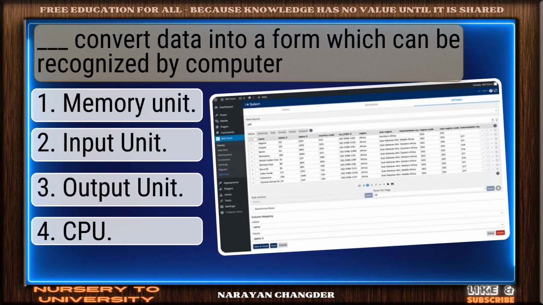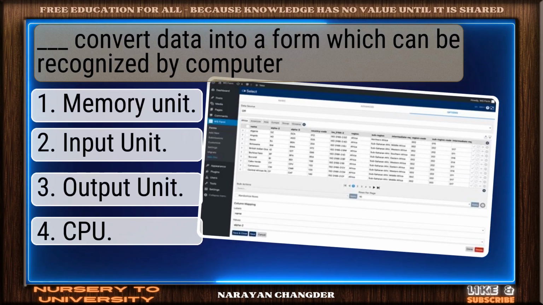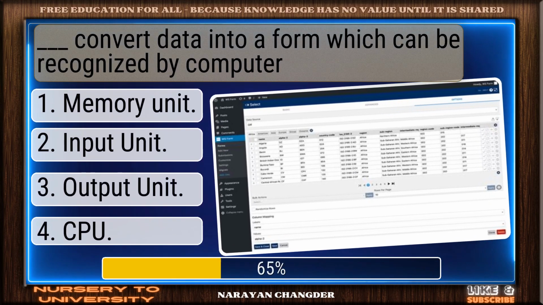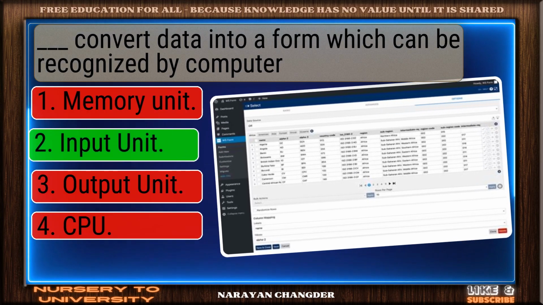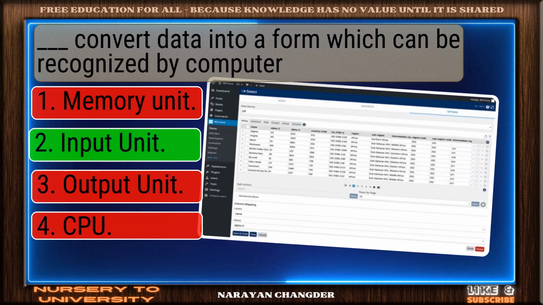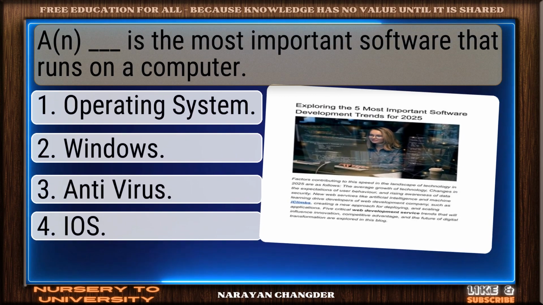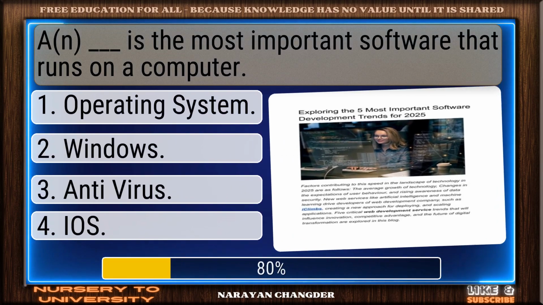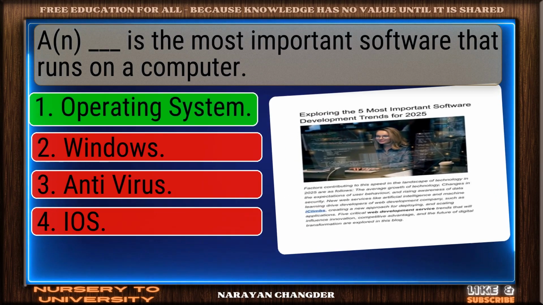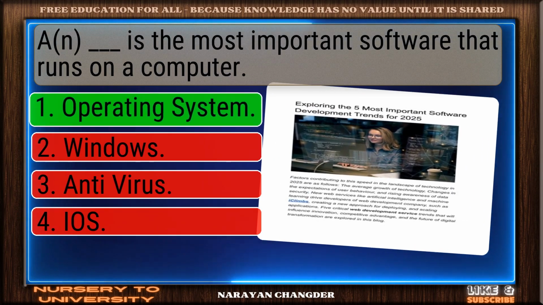___ convert data into a form which can be recognized by the computer. Well done. Input unit is right. A ___ is the most important software that runs on a computer. Right choice. Operating system is best.